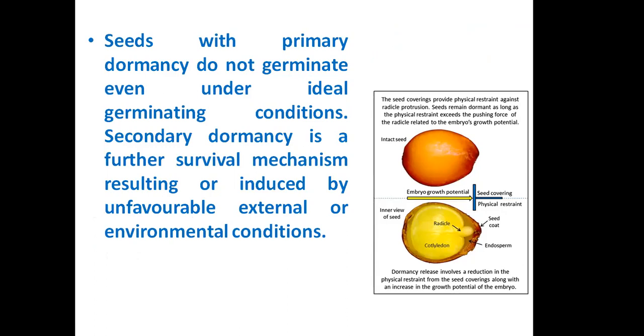Seeds with primary dormancy do not germinate even under ideal germinating conditions. As I have already told you, in dormancy, though the conditions are favorable for germination, during the dormancy period the seeds will not germinate. Whereas secondary dormancy is a further survival mechanism induced by unfavorable external or environmental conditions. Means basically there are two types of dormancy in the seed, that is primary dormancy and secondary dormancy.